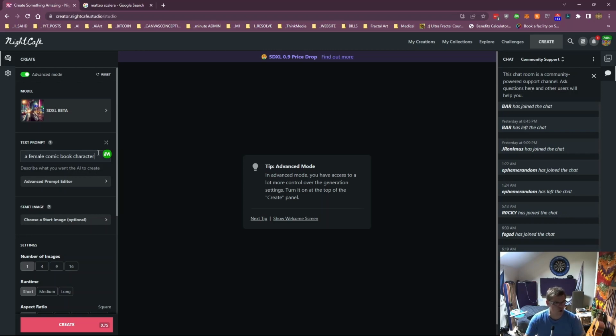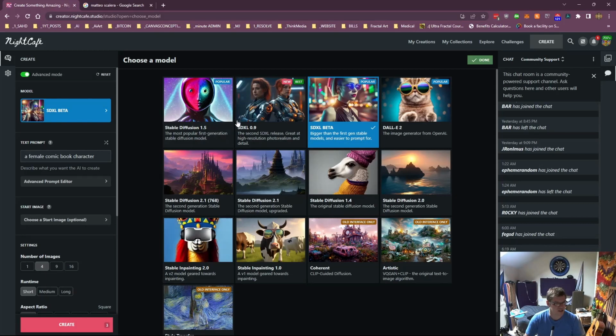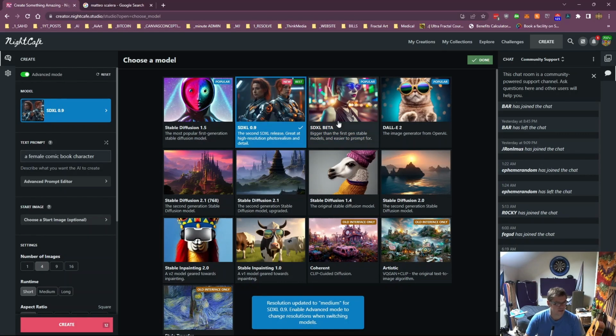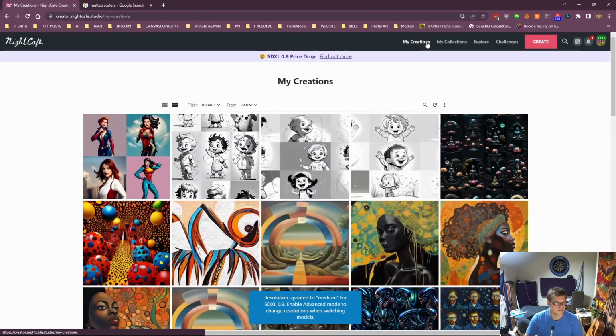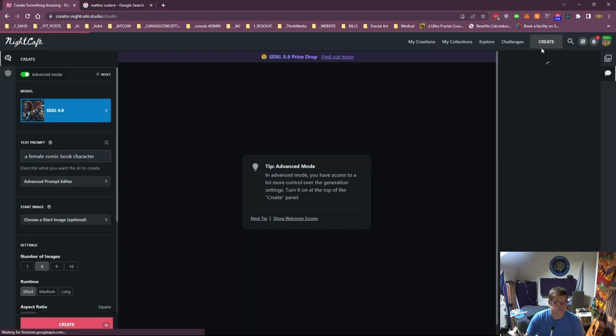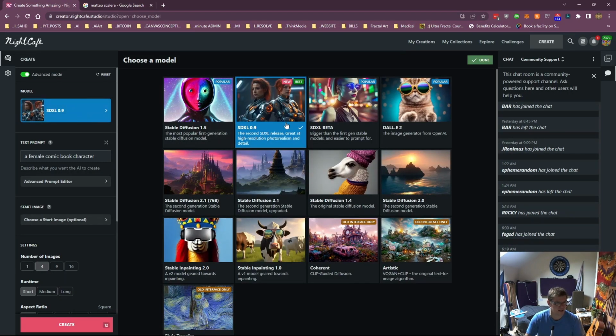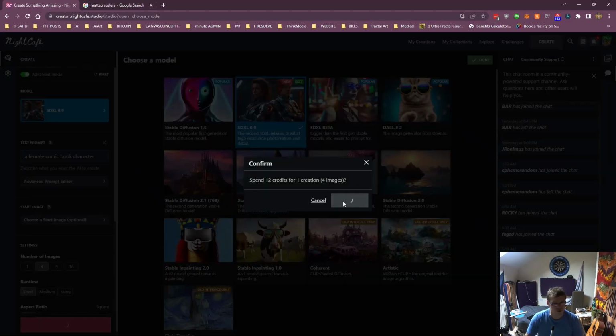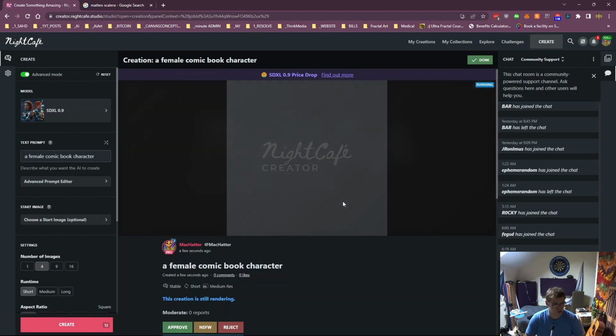So I'll just put a female comic book character, and then I'll create 4 of those. Let's see what it does in beta. Right, so there's beta, but I don't really want to use beta, so we'll come back and I'll change that. I changed that already, and then we'll create 4 of those. The reason I'm doing this with just the most basic prompt is I want to see the difference that the keywords make.